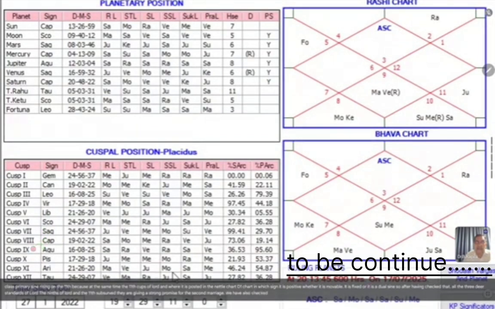We have also checked that the marriage in any case will not happen before a 6 months period of time, and the reason for it I have already explained. We have checked it on the basis of the ninth cusp sub-sublord. Its involvement in both positive and negative houses is an indication of that. And we have checked the sign rising on the 11th house and the 11th cusp sub-sublord, which is placed in a fixed sign.